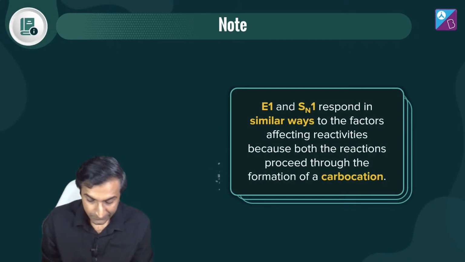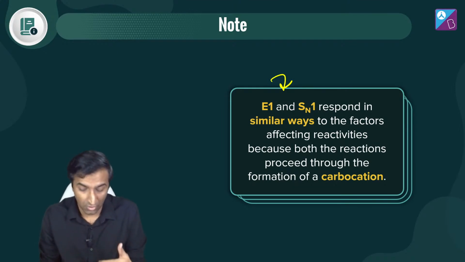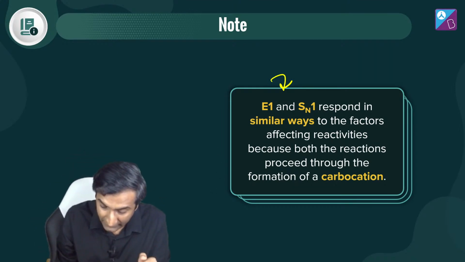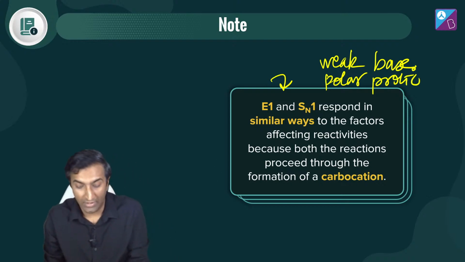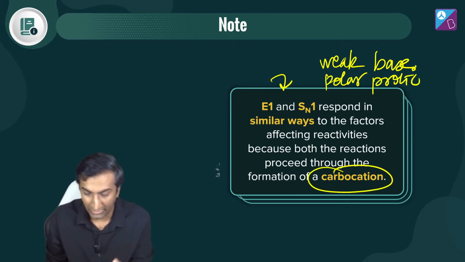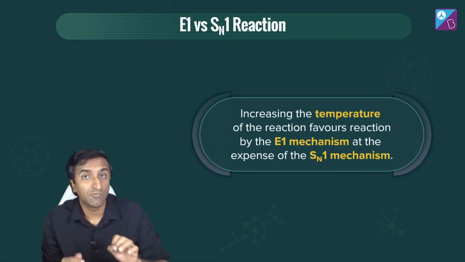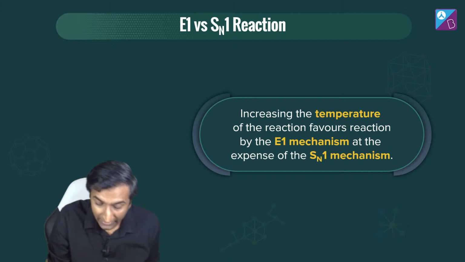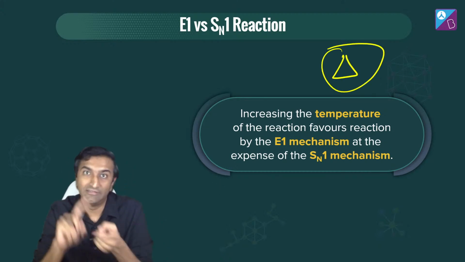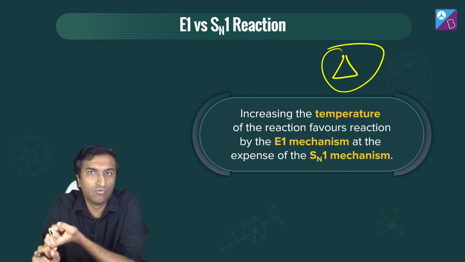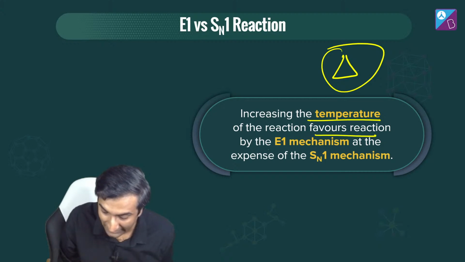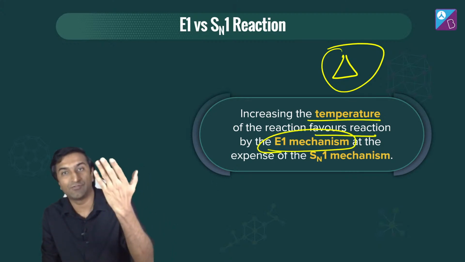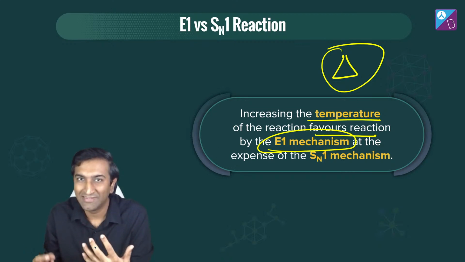All right. So now E1 and SN1, they respond in similar ways to both of these factors. What factors? I have a weak base and I have a polar protic solvent. So which of the two will happen? How do I decide? Because obviously carbocation is going to get formed. How do I decide between SN1 and E1? There's a very, very fine line. If heat is given, if this symbol is given, then almost certainly it's going to go through the E1 route, not the SN1 route. Okay? So increasing the temperature of the reaction favors the E1 mechanism at the expense of SN1. That means E1 will happen instead of SN1, meaning elimination instead of substitution.